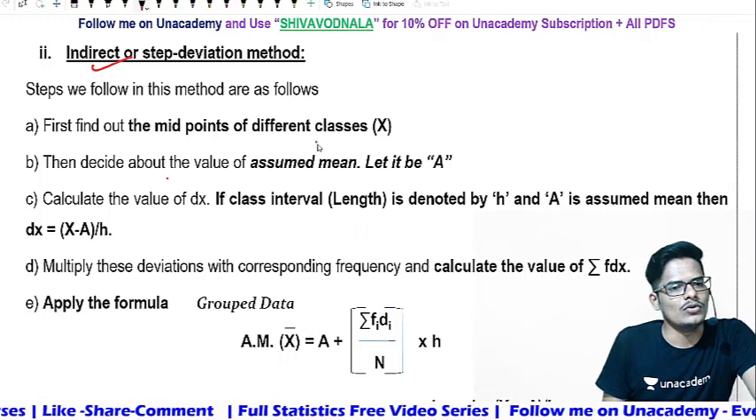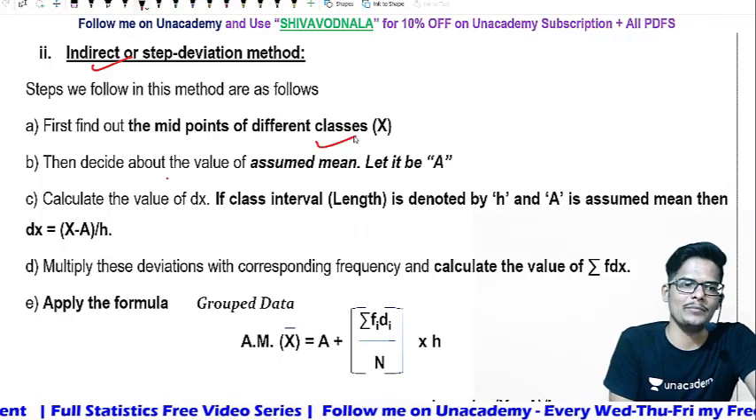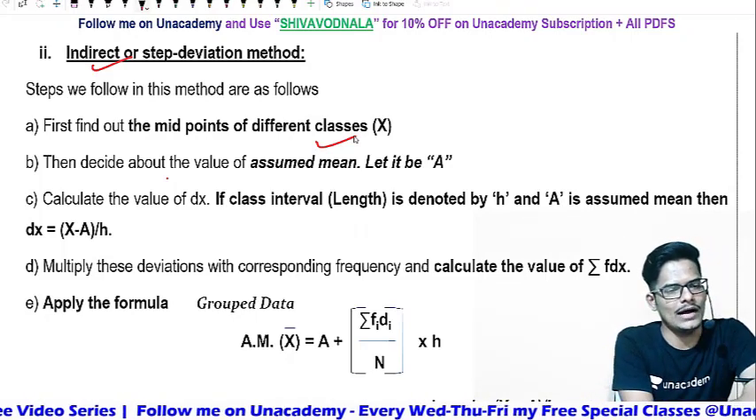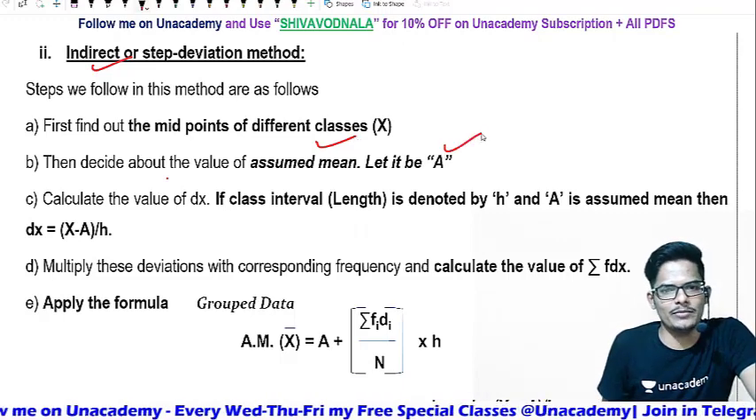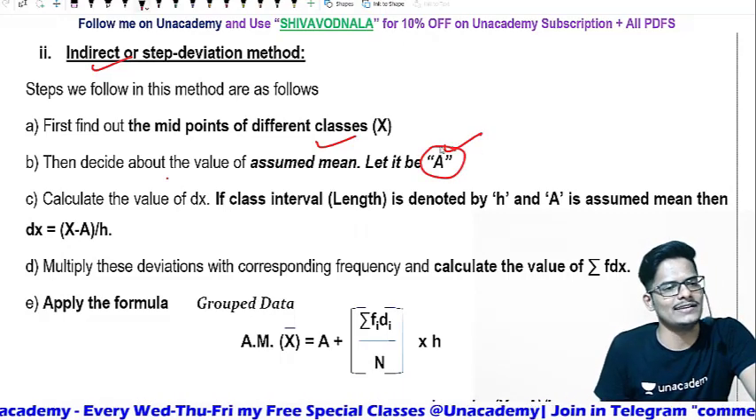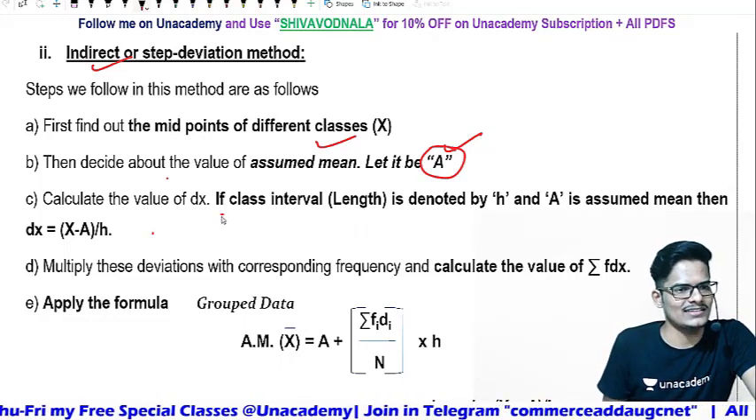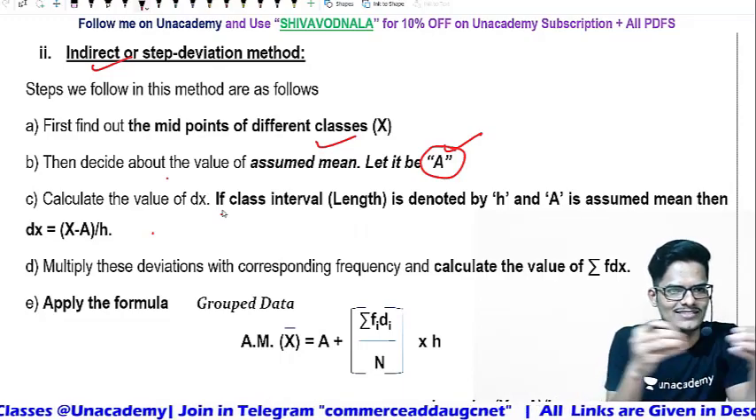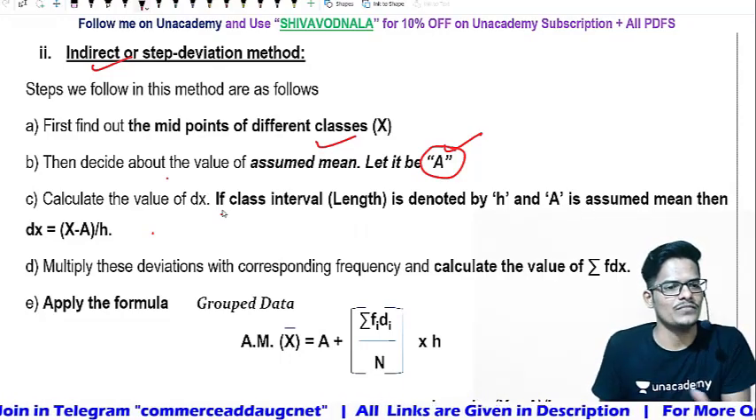Thereafter we need to decide the assumed mean also. The assumed mean appears in the indirect grouped data and also in ungrouped data. The assumed mean role will be there, and it is denoted by A. Then calculate the value of dx. What is dx? If the class interval, that is the length of each interval, is denoted by h and A is the assumed mean, then dx is equal to